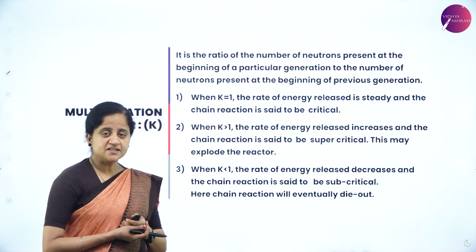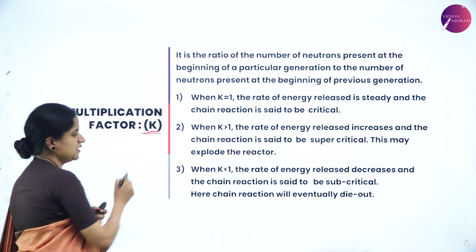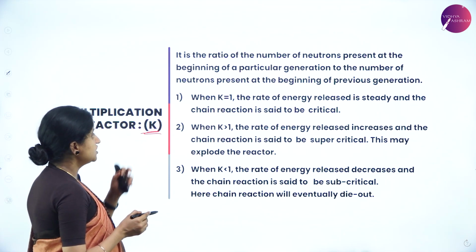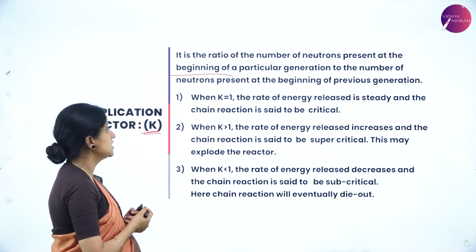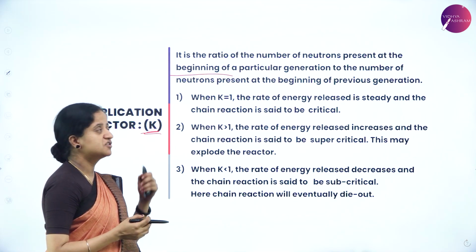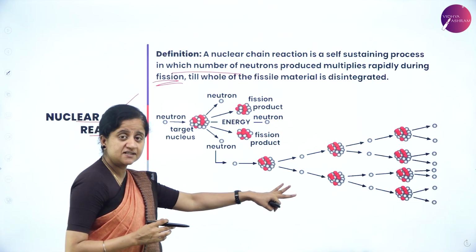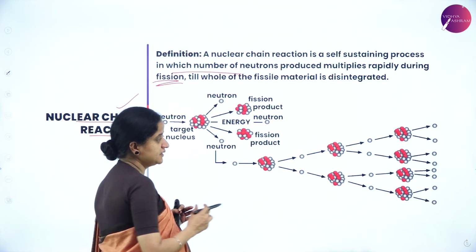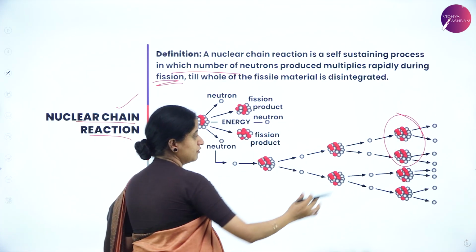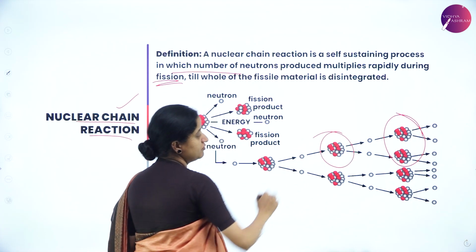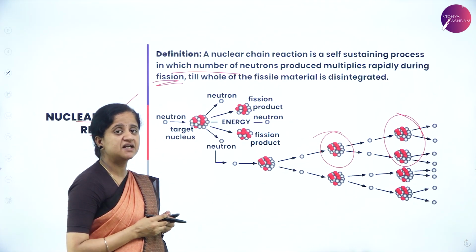The next very important term to understand is the multiplication factor, which is denoted by K. So what is multiplication factor? It is a ratio of number of neutrons present at the beginning, initial stage of a particular generation to the number of neutrons present at the beginning of previous generation. So in this example, we can understand multiplication factor. It's a ratio of number of neutrons present in the beginning of one generation to the number of neutrons present in the previous generation, called the multiplication factor.